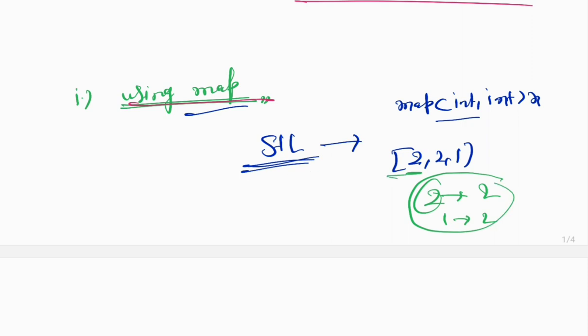But for this question, Single Number, we can find the frequency of each element of the array and store it in the map. Basically, what does it mean? We count the frequency: 2 appears a pair, twice, so we write 2 here. 1 appears once, so we write 1 here.